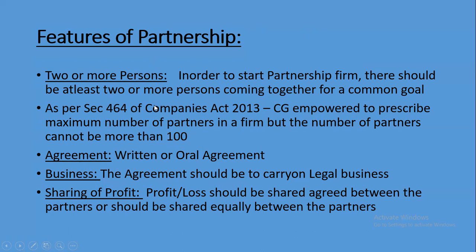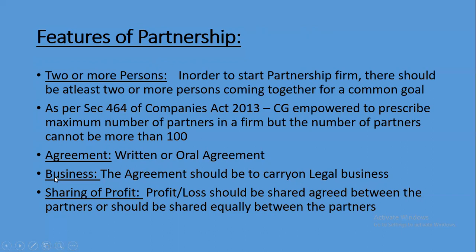So now Mr. A, Mr. B and Mr. C have formed the partnership firm, and there should be an agreement. The agreement may be a written or oral agreement. Written agreement means in the prescribed format, all the terms and conditions will be written in the partnership deed, and it is signed by all the partners. Oral agreement means the agreements have not been written on paper. It has been just an oral talk only. So there are two types of agreement: one is written and one is oral agreement.